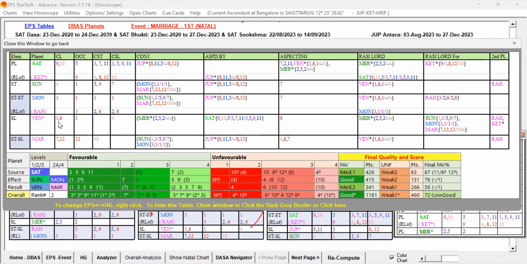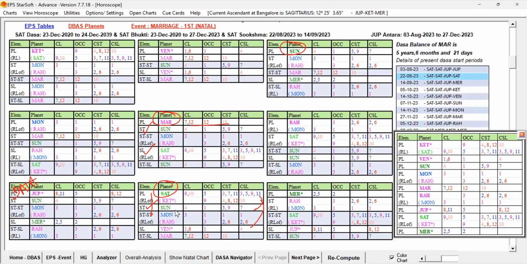And sublord planet Venus is getting the support from the Sun also and Venus also. So that way, this is comparatively better. Source itself is good. Star lord also good, forming good grouping, and sublord having some weakness, but that is being supported by both Saturn and Sun. Here, Sun is good, sublord is good, and Mars having some weakness, and the star lord is getting the influence from the source planets. That is passing some unfavorable also to the star lord.